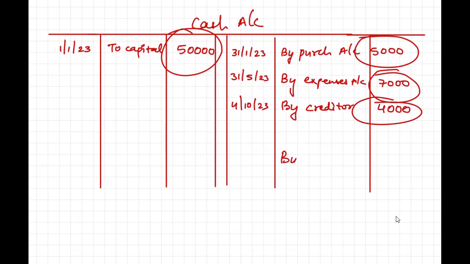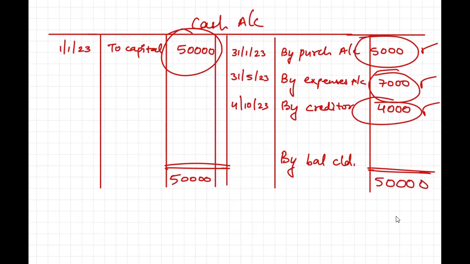Can anyone tell me what is the balance left? Obviously, sir, we have to do the total. Yes, beta, do the total. I have 50,000 in the start and I have expenses 5,000, then 7,000, then 4,000. So how much money am I left with? What is the balance which I can carry later on? Sir, that would be 34,000. Yes, so 34,000 at the period end.